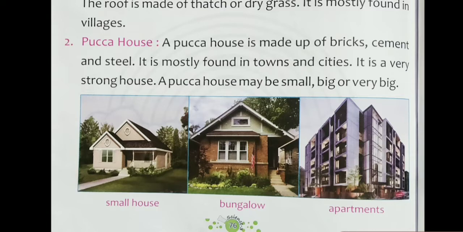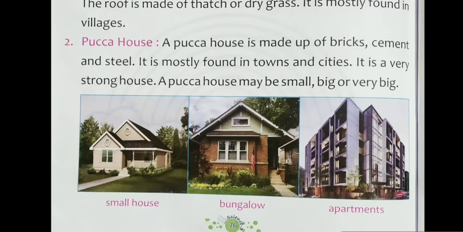So let's see here. We are learning about pakka house. A pakka house is made up of bricks, cement and steel. Children, iron rod is also used to make a pakka house, but instead of iron rod, at some places steel is also used nowadays.